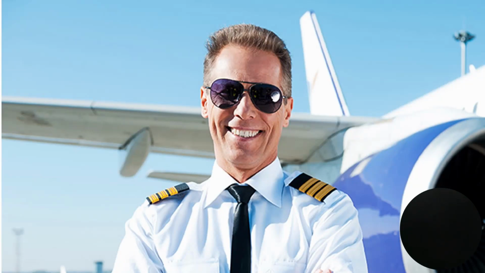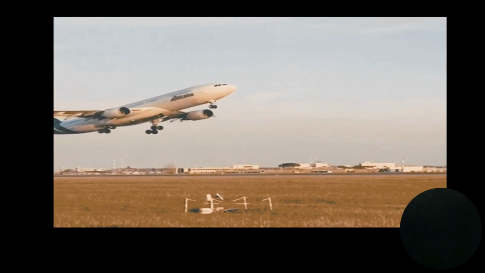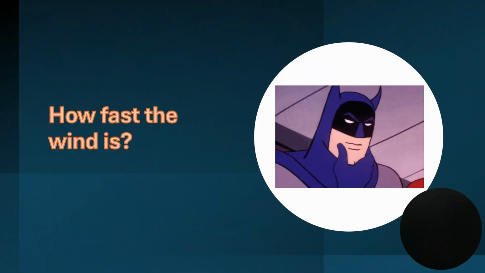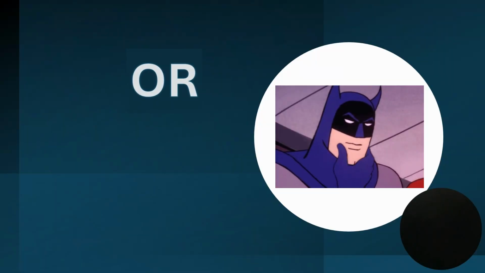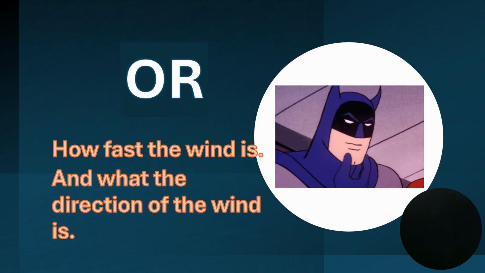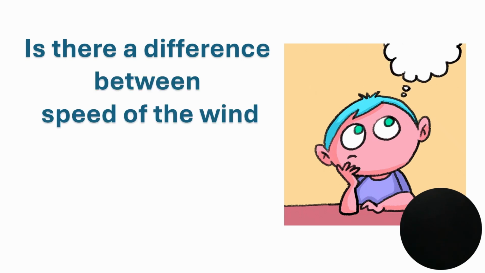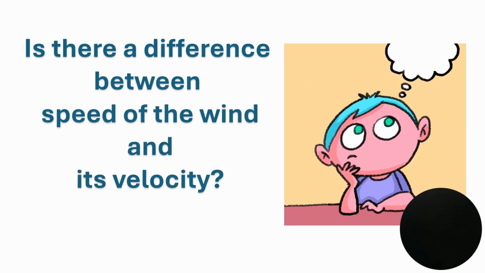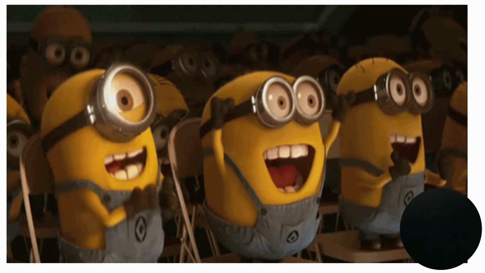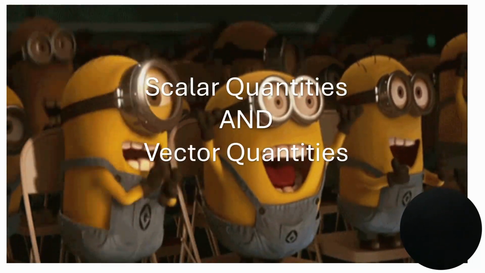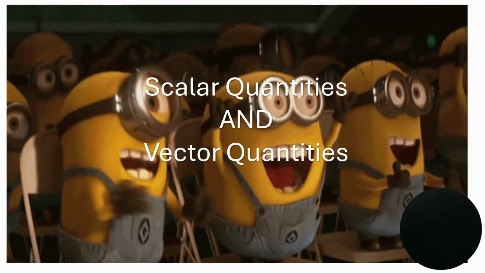If you are a pilot and you want to fly your plane, is it better for you to think about how fast the wind is, or how fast the wind is and what the direction of the wind is? And is there a difference between the speed of the wind and its velocity? This is what we are going to know when we study the scalar quantities and vector quantities. Let's start.